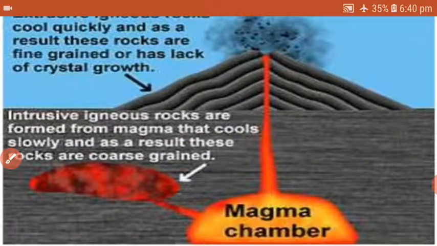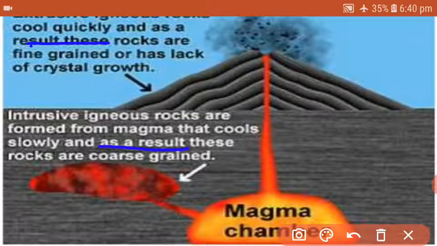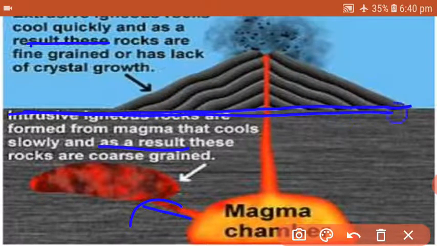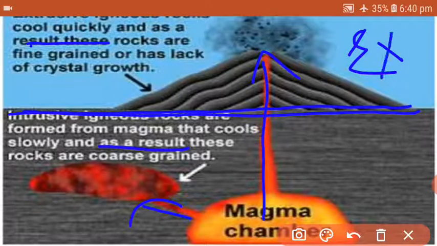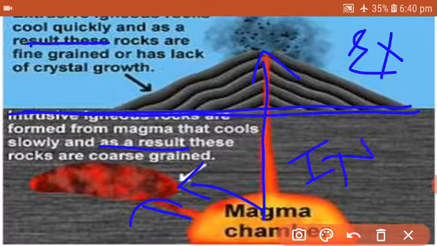So they are coarse grained and these are fine grained. The reason behind it is that they cooled quickly and they cooled slowly. So it is in the interior. See, this is the line where you can find the surface of the earth. So they are above the surface, known as extrusive. They are in the interior of the earth, and they are known as intrusive.